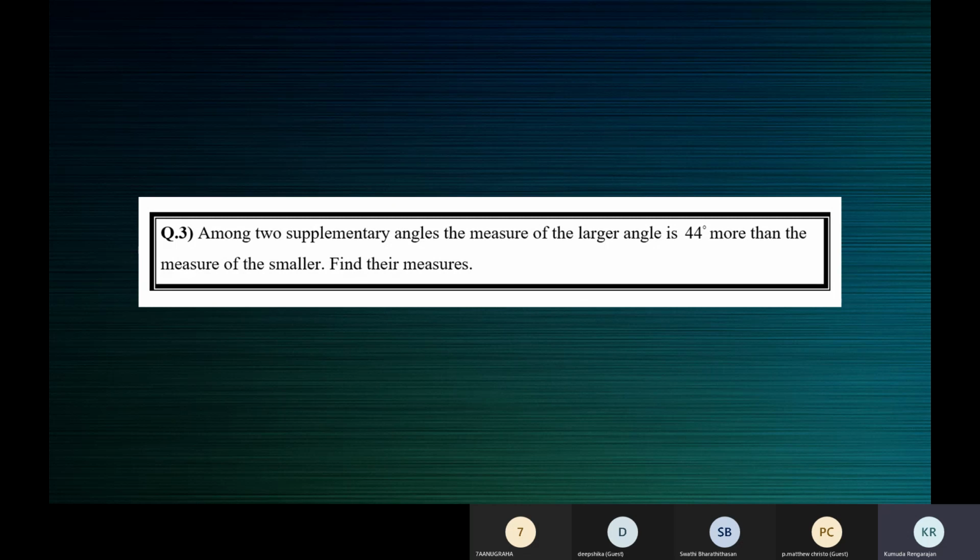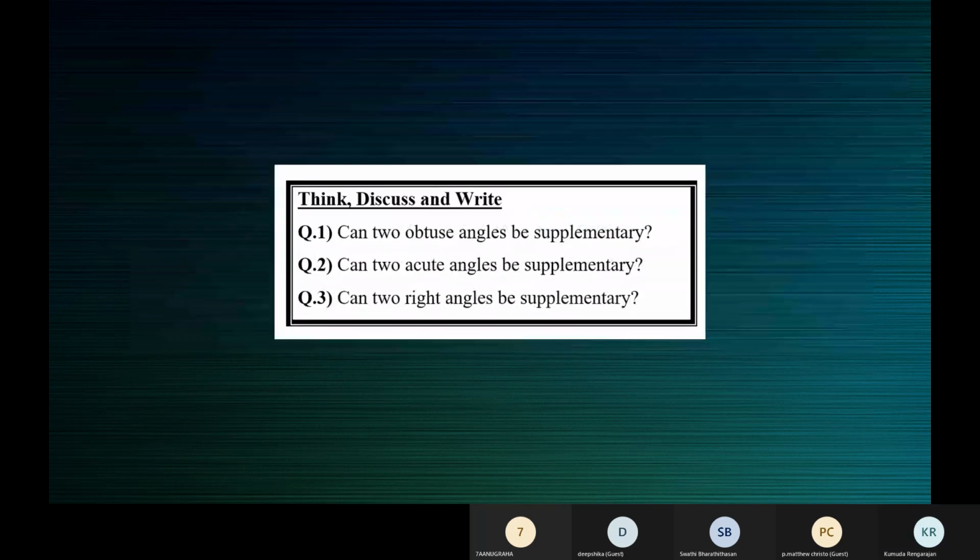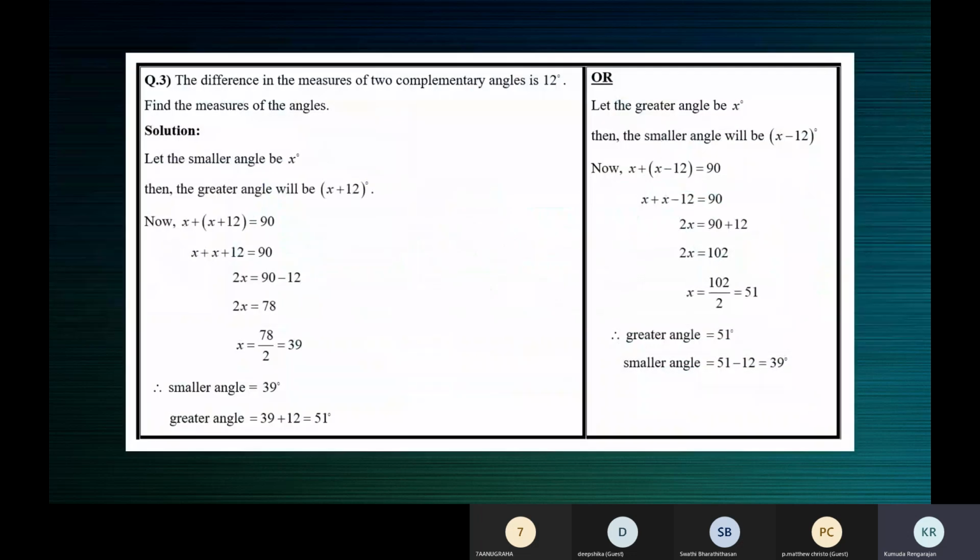But here the angles are not equal. When we say supplementary angles, we are talking about two angles. And the larger angle is 44 degrees more. So there are two angles, one is small, one is large. The larger one is 44 degrees more than the measure of the smaller. Find their measures. Now we have seen a similar one with respect to complementary angles. I'll show you that.